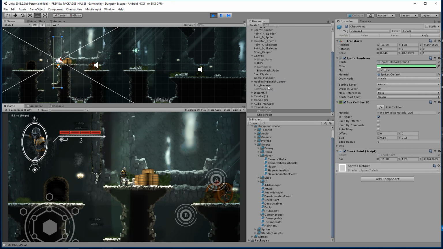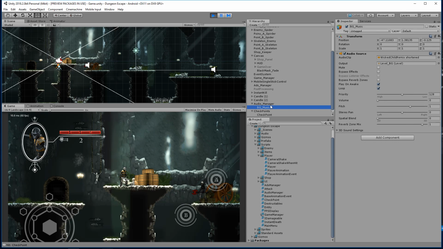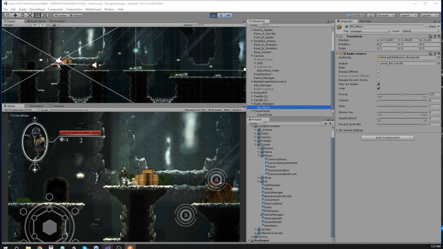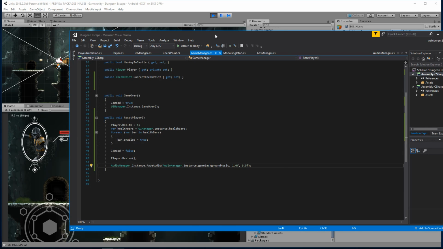If we look at our audio manager right now, what's our audio level set to? Wow. Let me see. So here we go. So our audio level is set to 0.